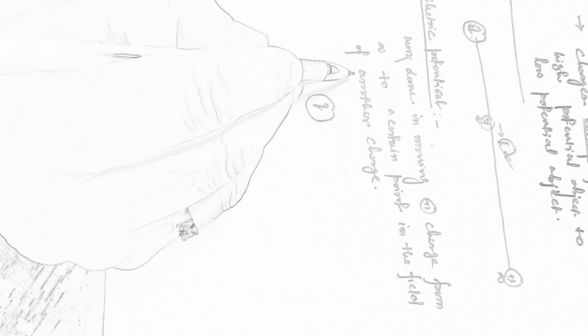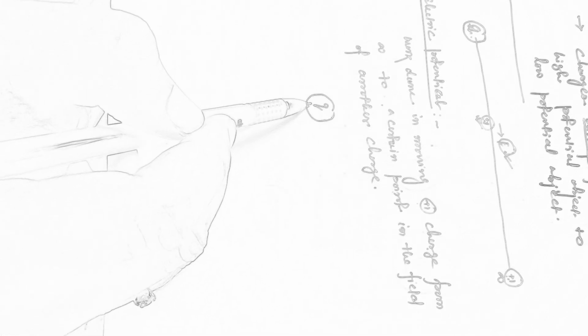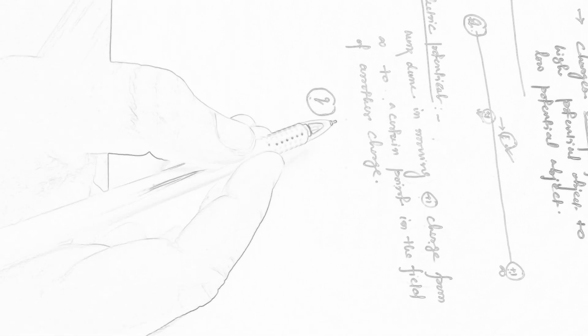Say this Q is the other charge which we have considered in the definition. So what we have to do is bring a +1 charge from infinity to a certain point in the field of this charge.